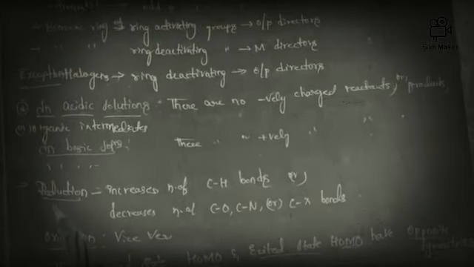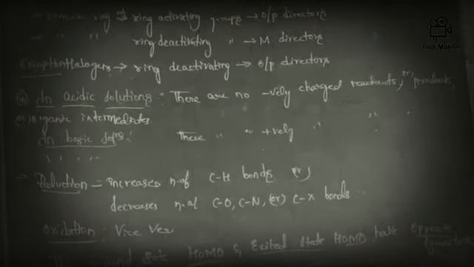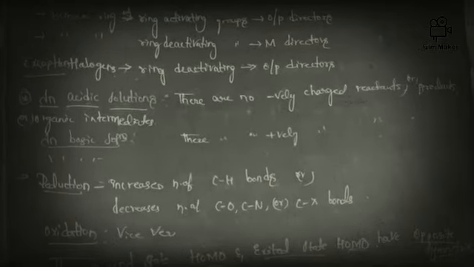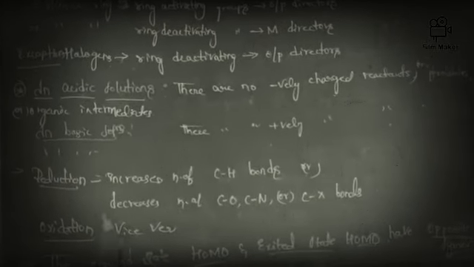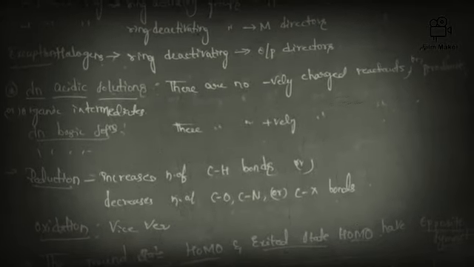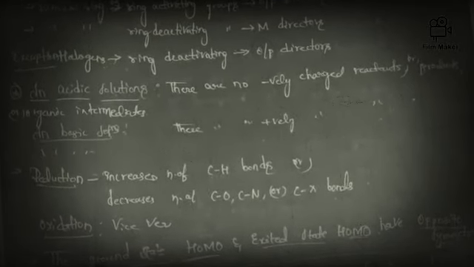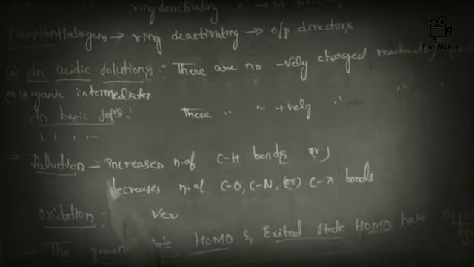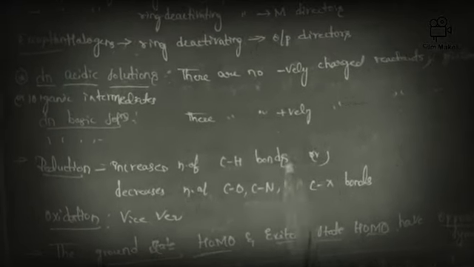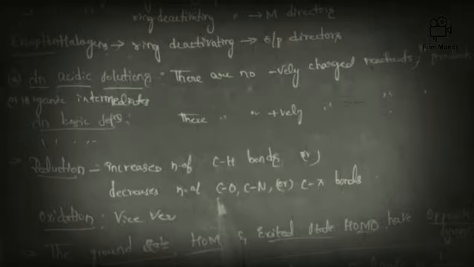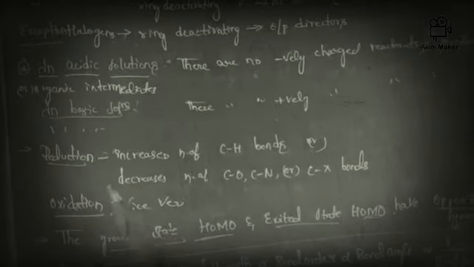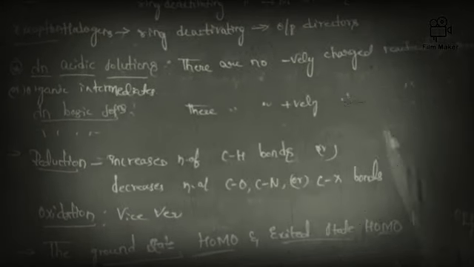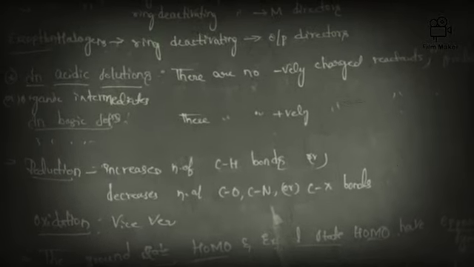Next, reduction, friends. We know that usually we come across so many reactive intermediates, and we have seen so many reactions now. In those cases, if in a particular reaction we see the word reduction, we should know that reduction increases the number of carbon-hydrogen bonds and decreases the number of C-O, C-N and C-X bonds. Oxidation means vice versa: decreasing the number of carbon-hydrogen bonds and increasing the number of C-O, C-N and C-X bonds.